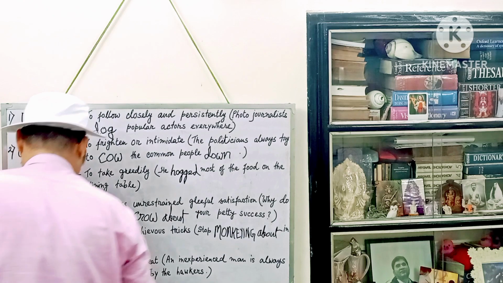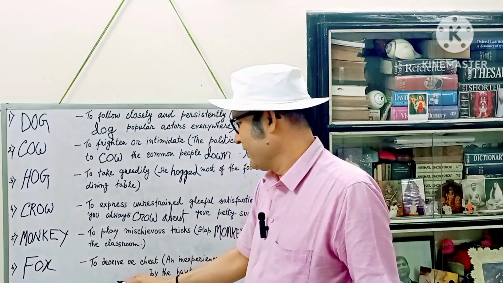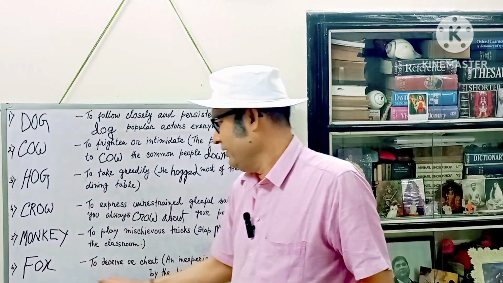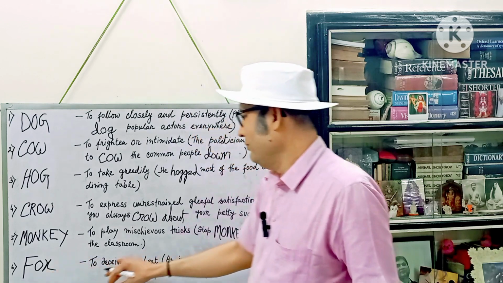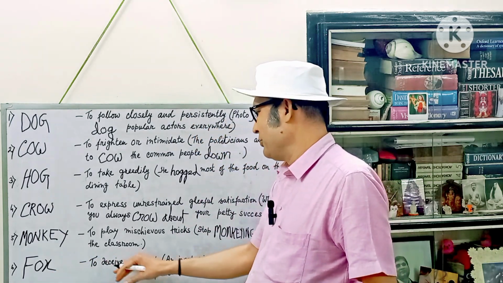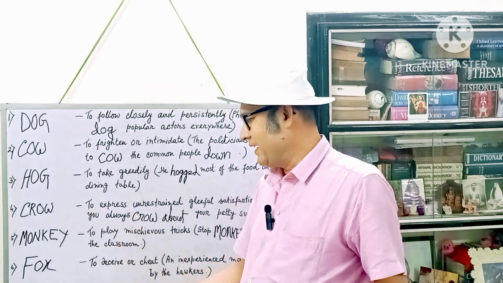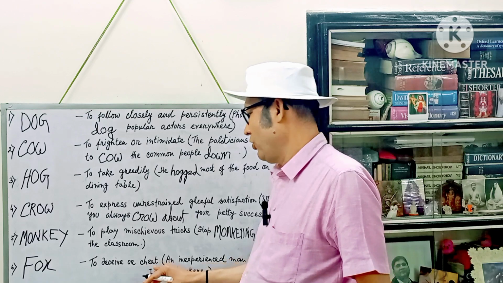F-O-X. Fox. The nature of this animal and the meaning of this word as a verb are identical, to deceive or cheat. This fox also wants to do that. And so when this word fox is used as a verb, it means to deceive or cheat.